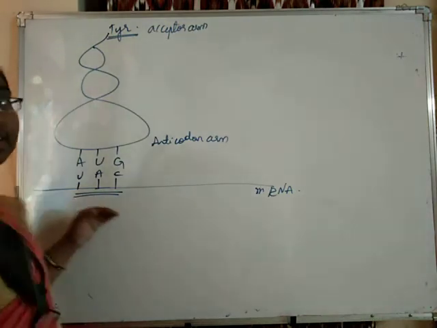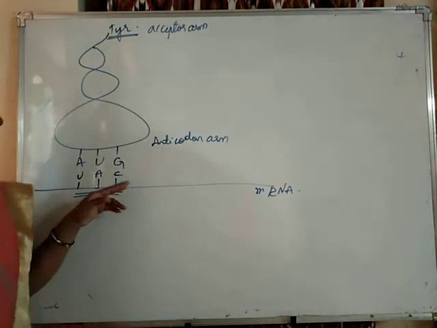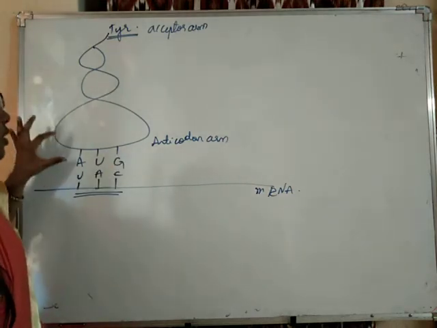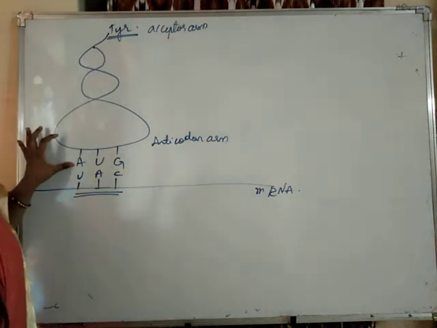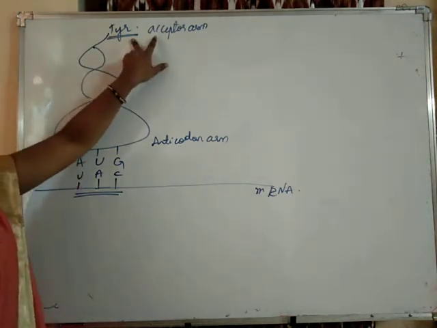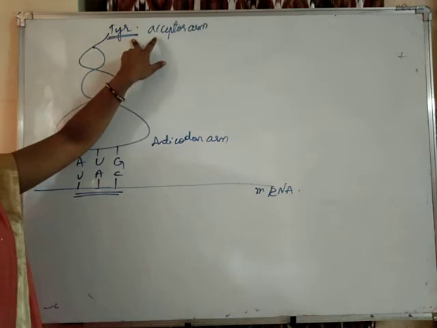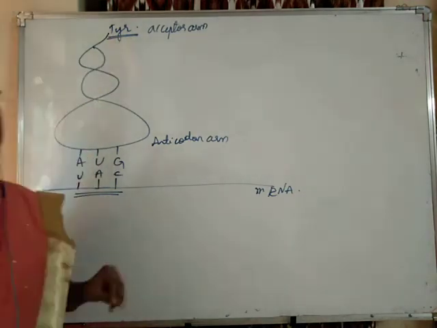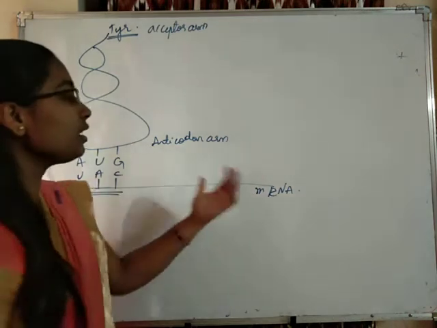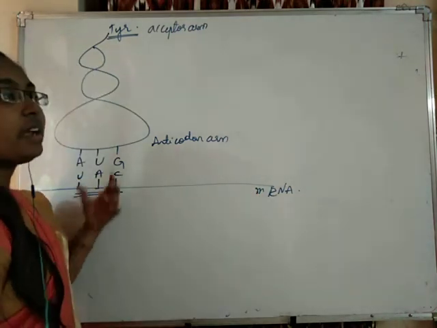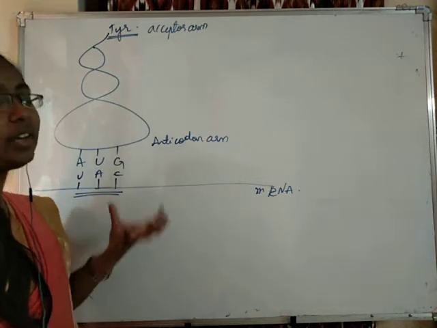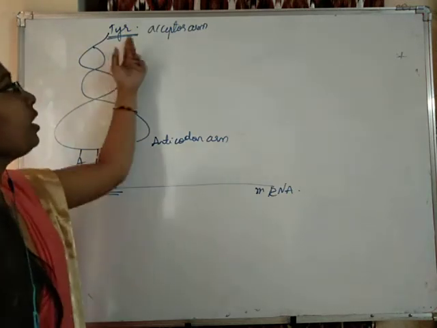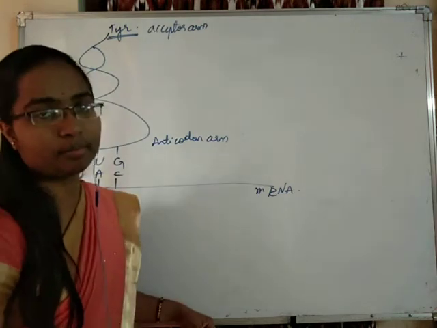In this way this tRNA is binding with the codon through its anticodon on one side, and onto the acceptor arm it is carrying the amino acid tyrosine. According to the anticodon it is carrying the respective amino acids. So it reads the mRNA's codons, and the tRNA is able to bring the appropriate amino acids onto the polypeptide chains.